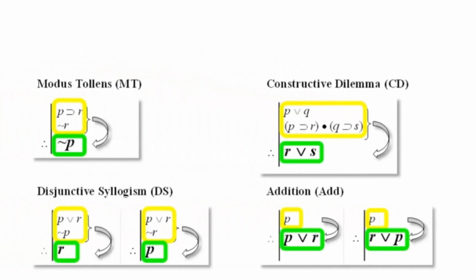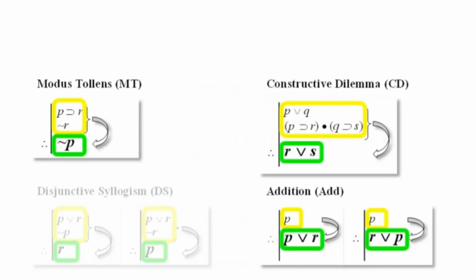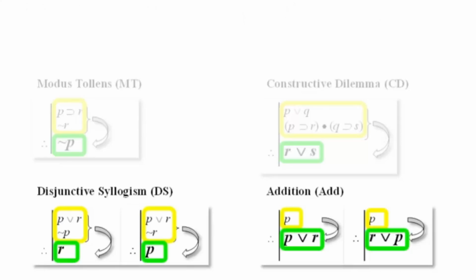How many and what form these propositions have will depend on the rule in question. Some rules demand 2 propositions for its application, some only 1. Some rules allow us to infer complex propositions. Some allow us to infer simple, or at least simpler, propositions. Some inference rules have only 1 version, some have 2 versions.